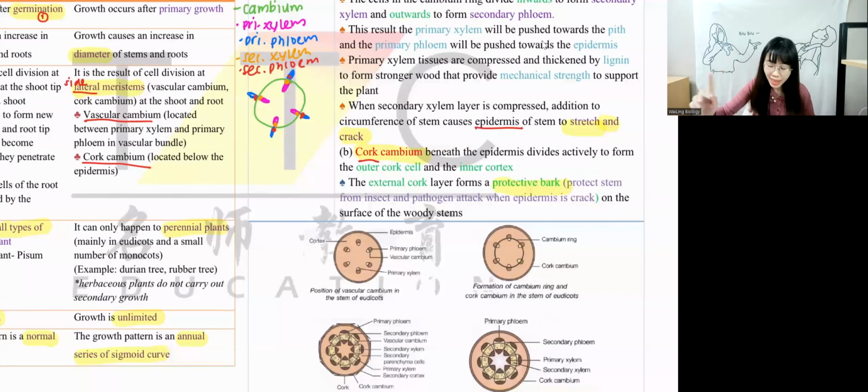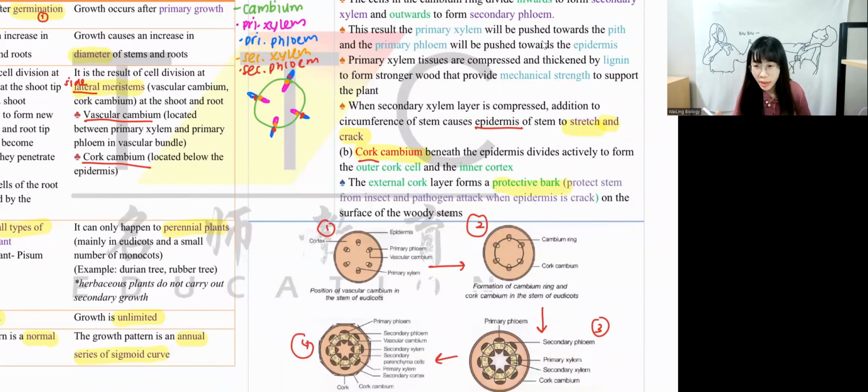Okay, how do we look at this diagram over here? We have a sequence. The first one is this diagram. This is the first one. And then it goes into the second one, third one, fourth one. Okay, it comes in a sequence 1, 2, 3, 4. Okay, don't peel the plant, please.